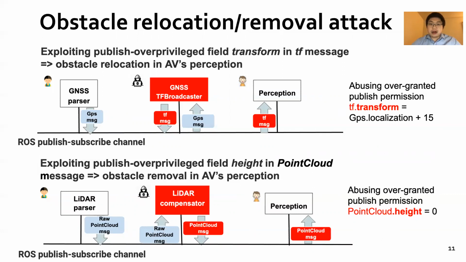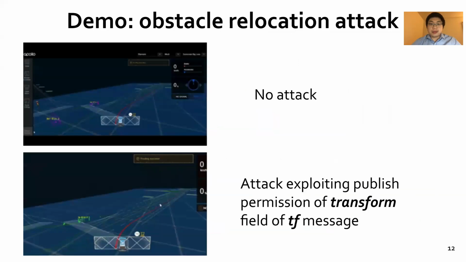The first attack, the obstacle relocation attack, causes relocating the position of obstacles that the AV perceives from one lane to another. The obstacle removal attack causes the AV to fail to detect any obstacles in its surroundings. In simulation of both attacks, an AV collides with a front obstacle that its perception fails to detect.